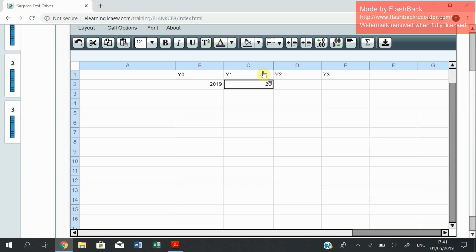So this is 2020, this one is 2021, and this one is 2022. Bear in mind that we have got year 4 as well, so this is 2023.